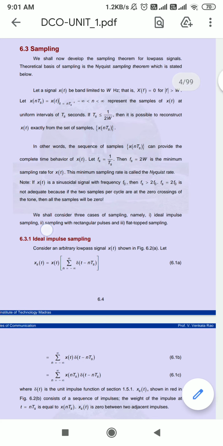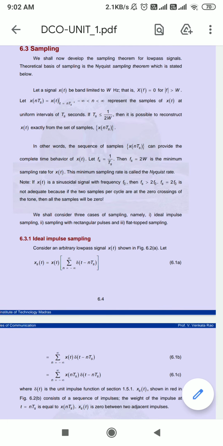So we can say digital communication system consists of information source and encoder at the transmitter side, and it will consist of decoder and the information sink, which will receive the information at the receiver end. So we have seen this concept in the previous session. We have also seen the block diagram of the digital communication system.